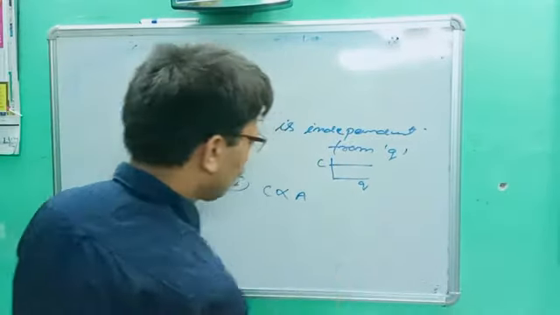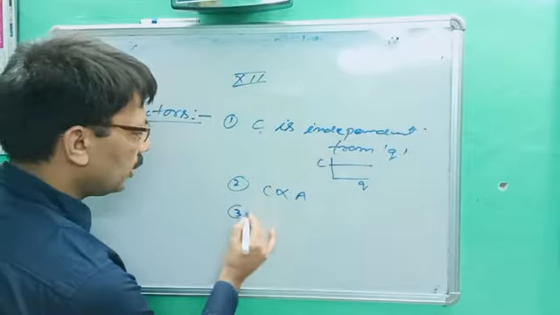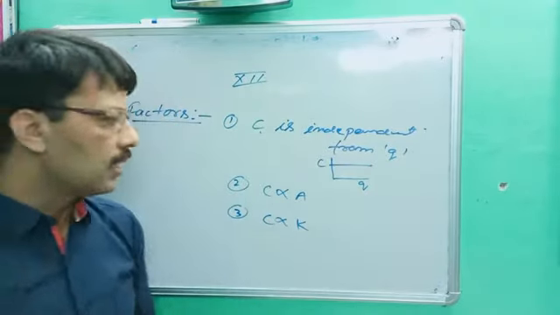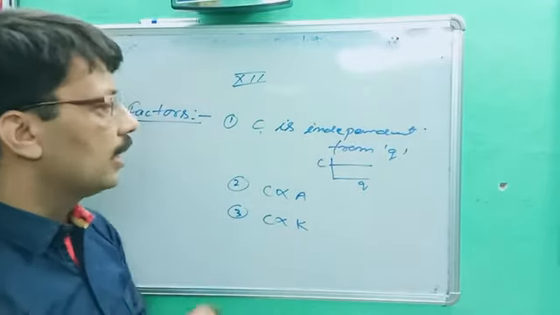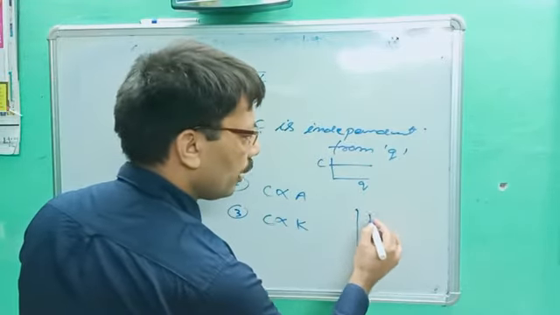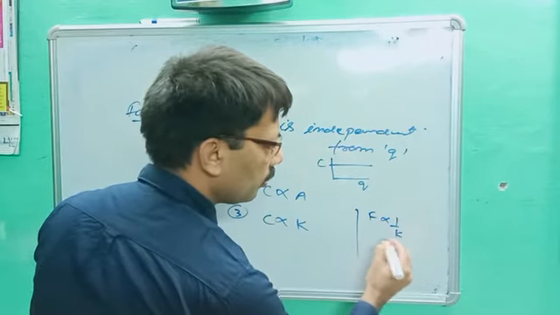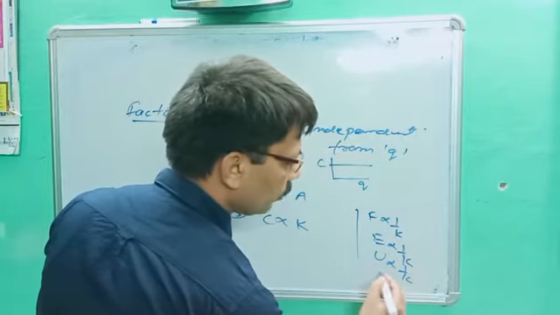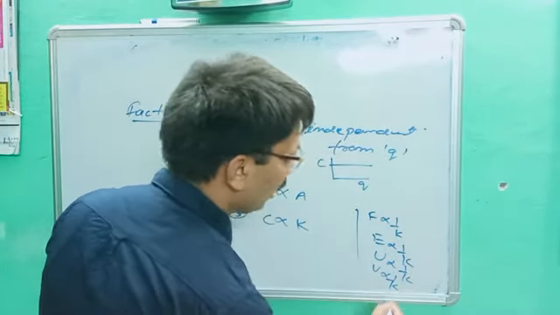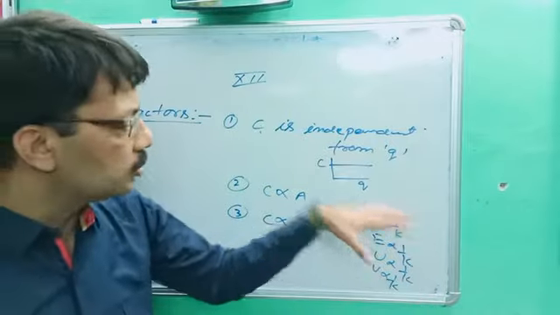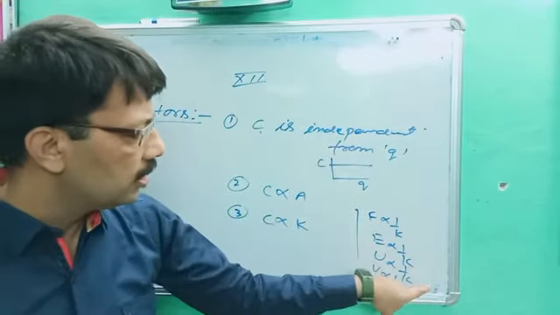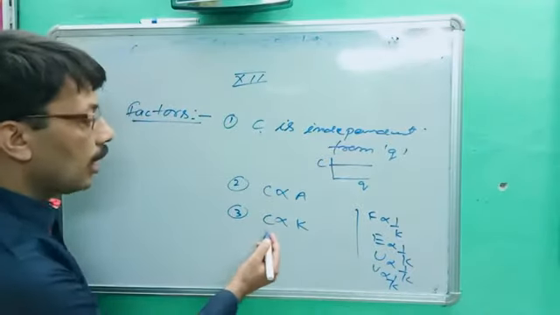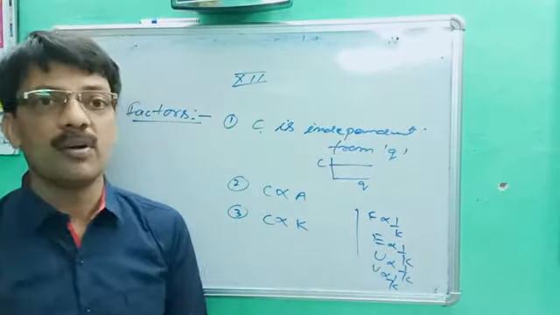Okay, next point. The third point is very important. C is proportional to K, K for dielectric constant. If we increase the dielectric constant, all the time capacity increases. Keeping in mind, F is inversely proportional to K, E inversely proportional to K, U inversely proportional to K, V inversely proportional to K. This is a very important point. K increases, force decreases. K increases, field decreases. K increases, potential energy decreases. K increases, potential decreases, while capacity increases. This is the big factor for this one.